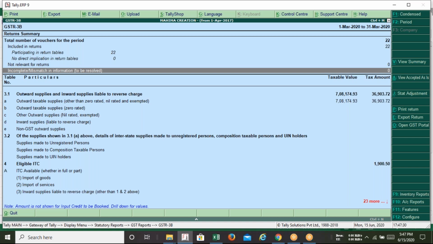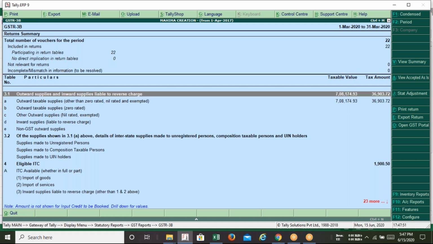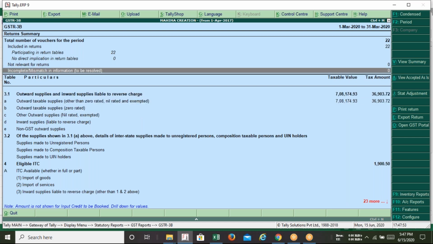The mismatch content shown as 0 means you have done all the entries technically correctly. You have to pass all the entries in a manner that is technically correct in Tally, which means this portion has to be always 0. If it is showing 0, now you can export this data for filing the GSTR 3B.